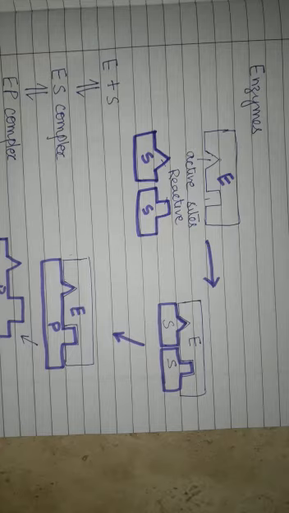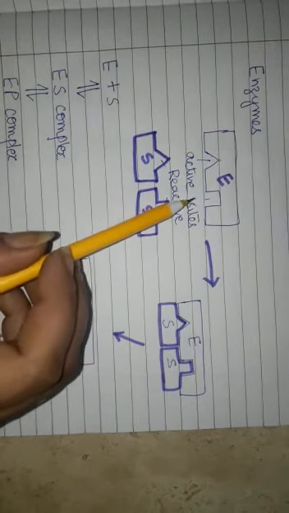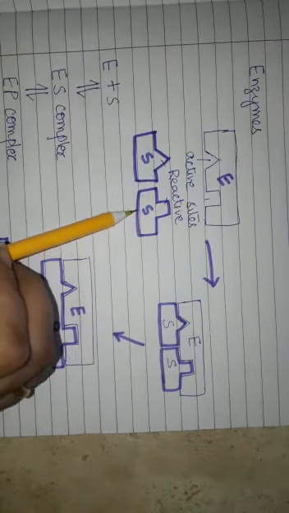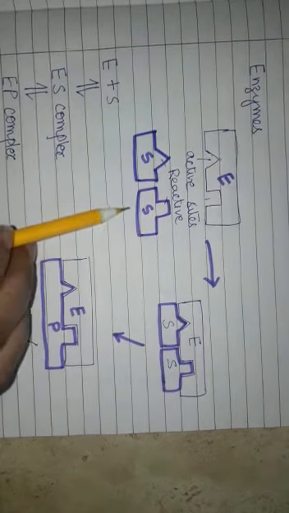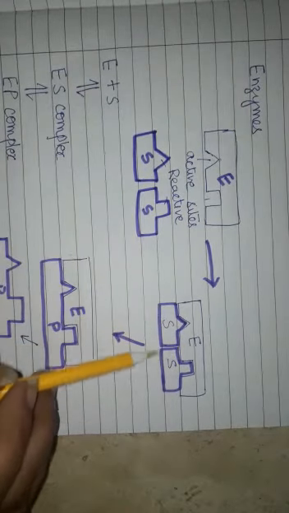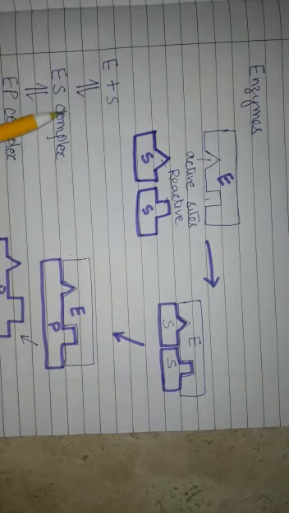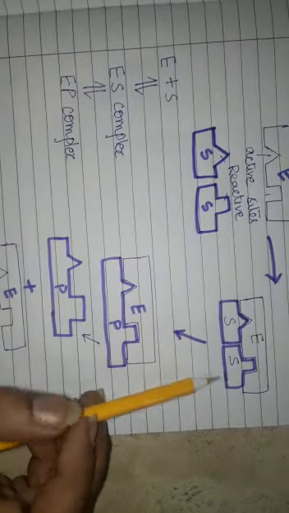Just as a particular lock is opened by a particular key because they have sites which can exactly fit into each other, in the same way enzymes and substrates have active and reactive sites like a lock and key. They combine to form the enzyme substrate complex, and then they undergo chemical reactions.